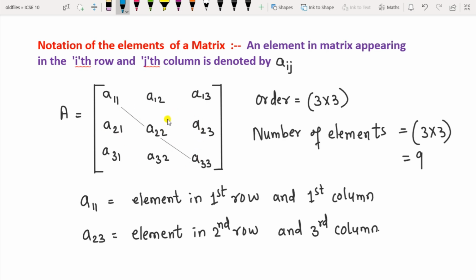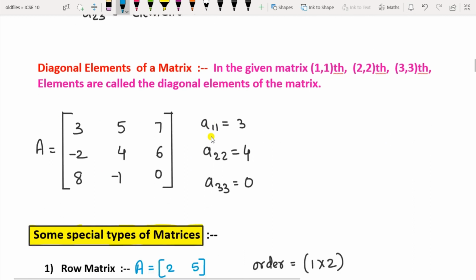Now this matrix is of the order 3 by 3 as there are 3 rows and 3 columns, and the number of elements is 9 here. This is how you give the notation of the elements of a matrix. The element in the first row and the first column is called A11. If I represent A23, then it is the element in the second row and the third column. The first number represents the row and the second number represents the column.